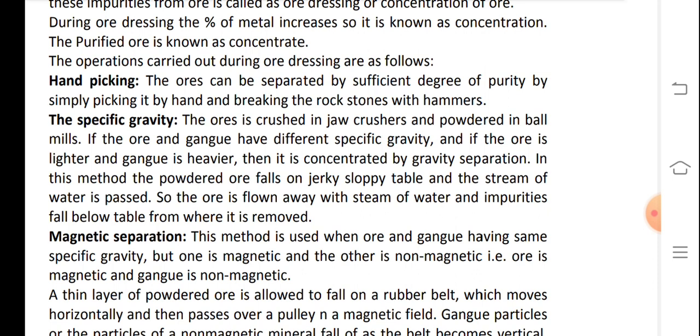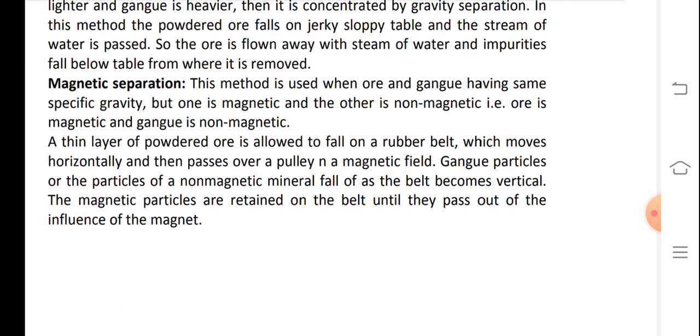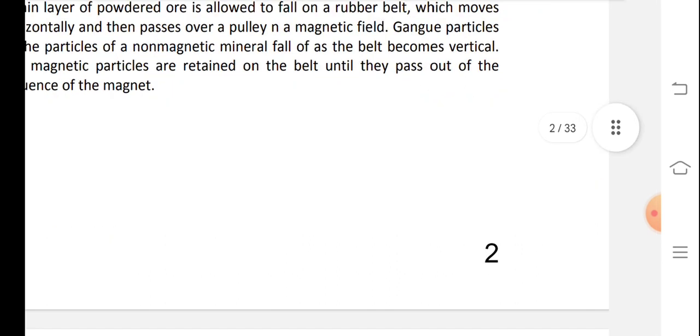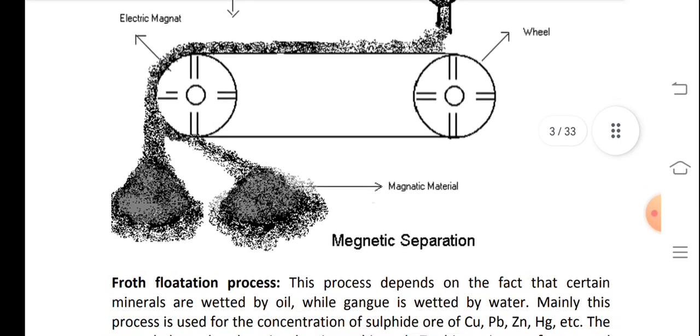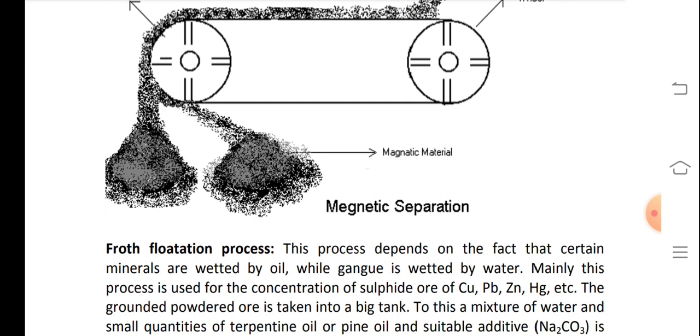Magnetic separation. This method is used when ore and gangue have the same specific gravity but one is magnetic and the other is non-magnetic, that is, ore is magnetic and gangue is non-magnetic. A thin layer of powdered ore is allowed to fall on a rubber belt which moves horizontally and then passes over a pulley with a magnetic field. Gangue particles or the particles of non-magnetic minerals fall off as the belt becomes vertical. The magnetic particles are retained on the belt until they pass out of the influence of the magnet.